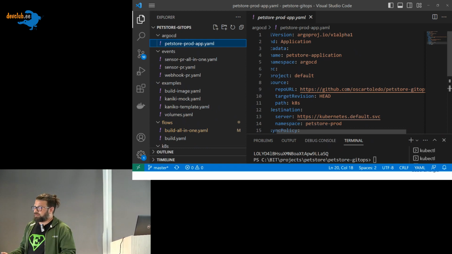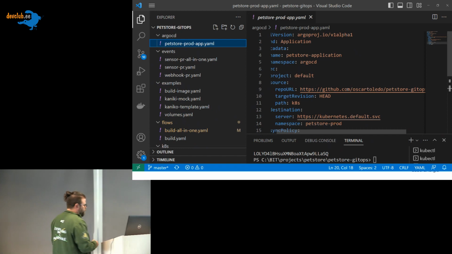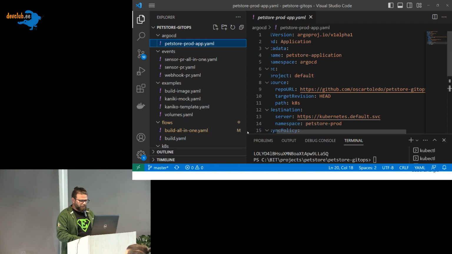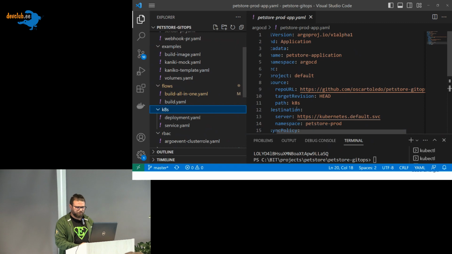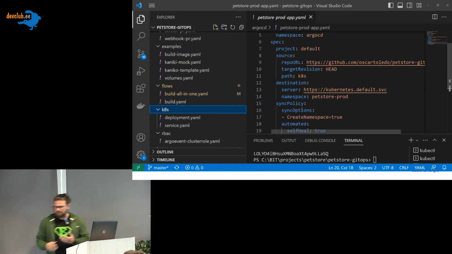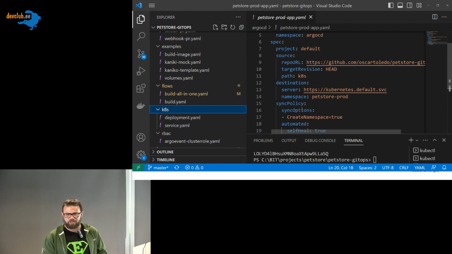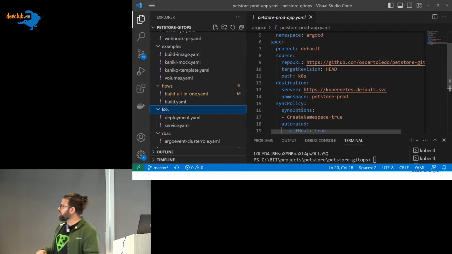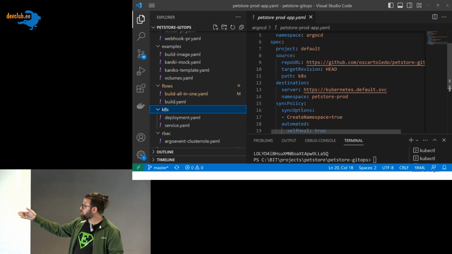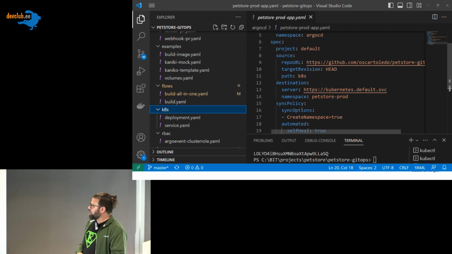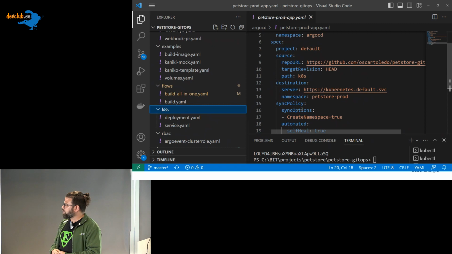And in which path will we have this manifest? I created a folder called QAS where we have the manifest for the application. Then, how will I deploy this in my own cluster? In the same cluster where ArgoCD is running, we can set the server to the same Kubernetes default service.